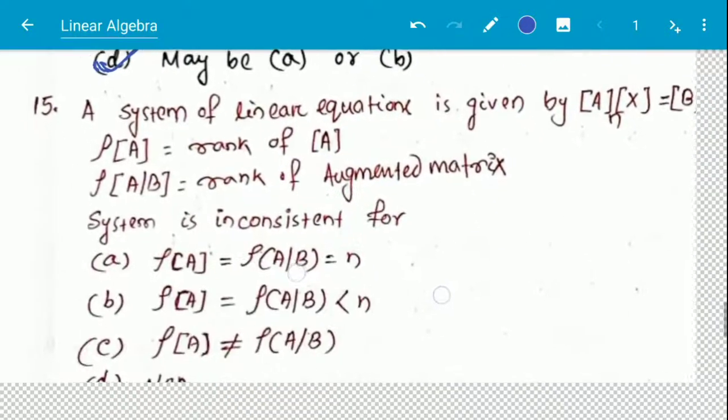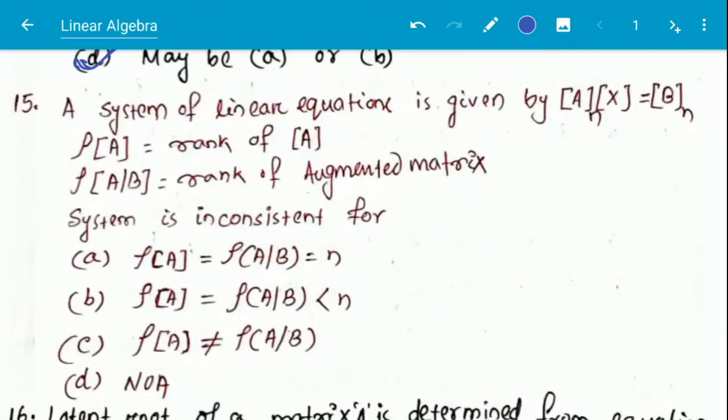Next question, question number 15. A system of linear equations is given by A into x is equal to b and the order is n. Rho of A, that is rank of A, is equal to rho of AB, rank of AB.